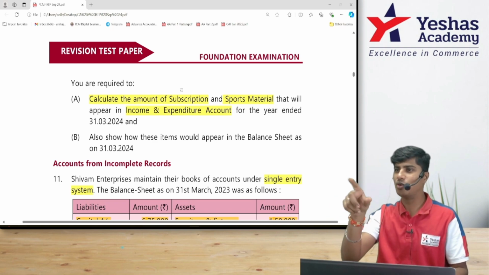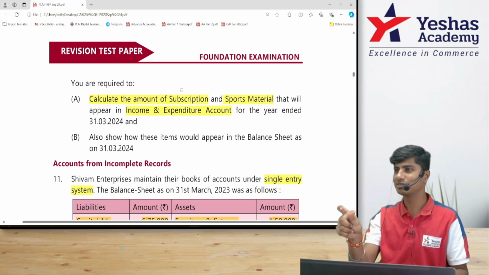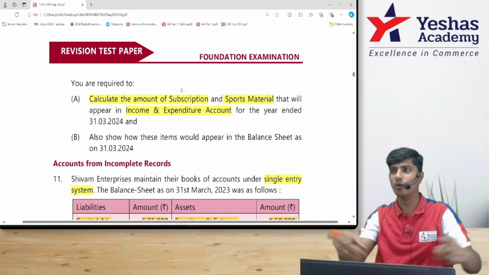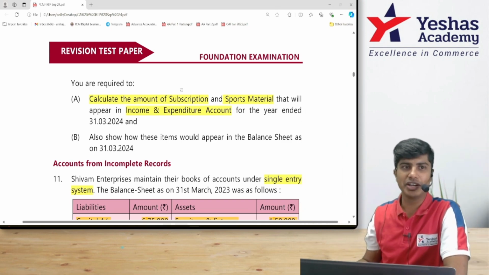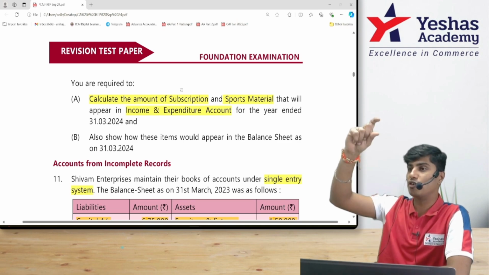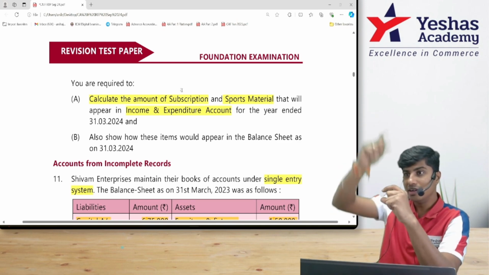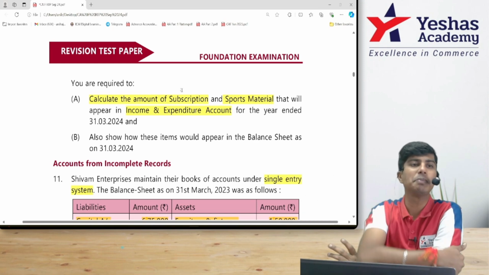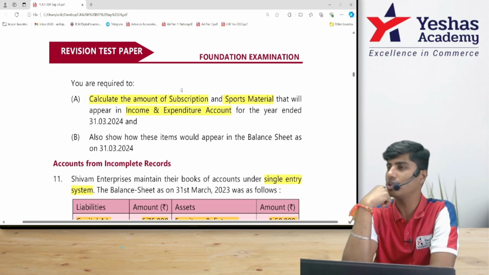In a net, if you make a hole, the number of holes will reduce, right? So they did that. So it's only one row and one row in between, one big hole. So that's not fine now. So what will you do? Opening balance of sports material, closing balance of sports material. There is a difference, no? That is the consumption of sports material, which is an expense in P&L, like depreciation. That is what they want us to find.